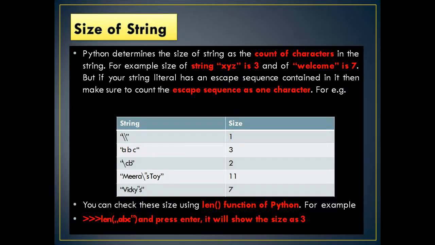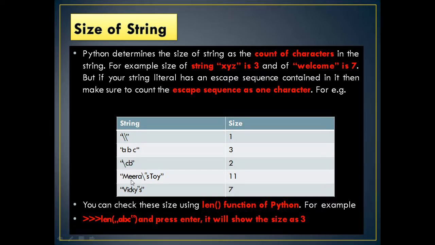Now, based on the escape sequence, you can have a calculation here: the size of a string. Python determines the size of a string as the count of characters in the string. For example, the size of the string XYZ is 3 and welcome is 7. But if a string literal has an escape sequence in it, make sure to count the escape sequence as one character. For example, here, in double quotes, there are two characters, but the size is 1. ABC, of course, is 3. Slash CD, the slash will not be considered as a character, so it is 2.